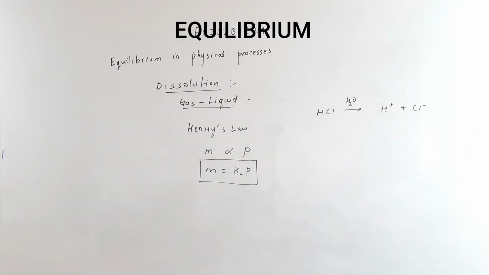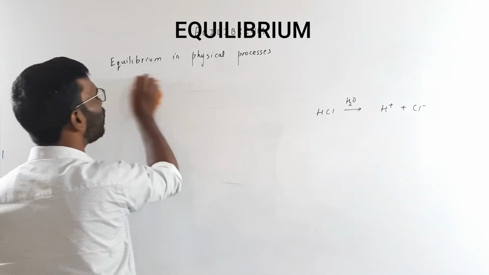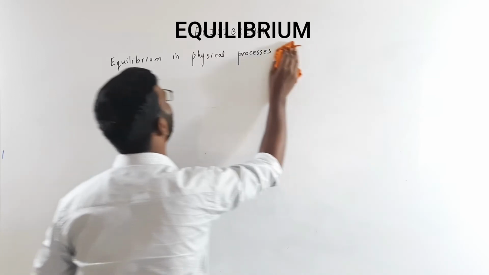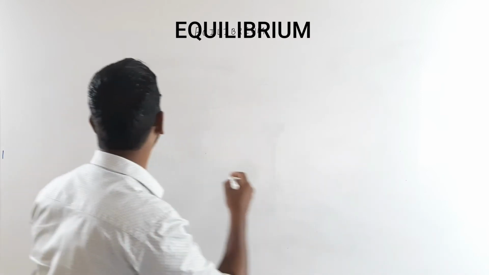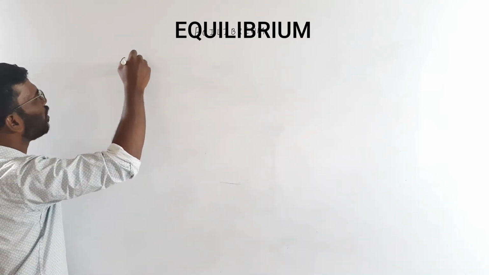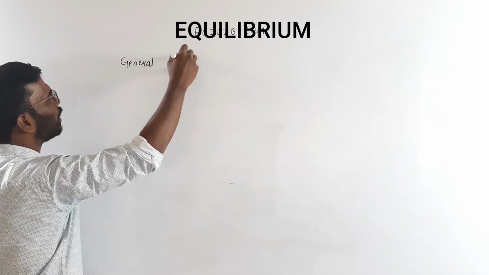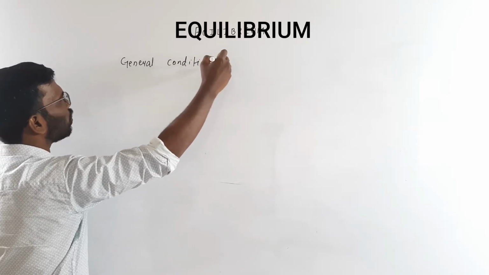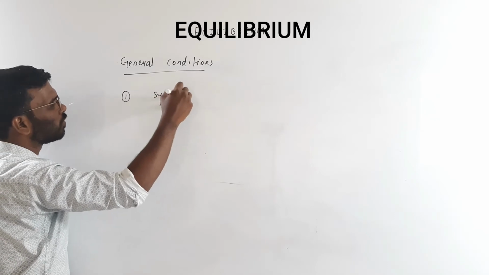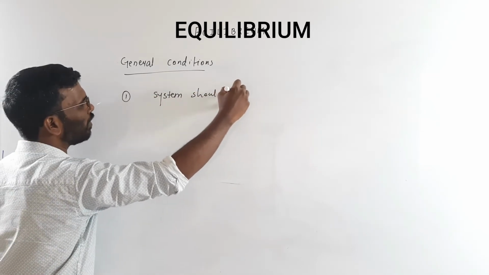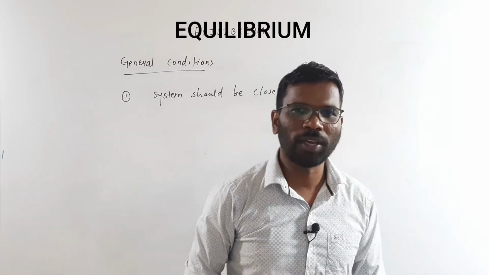Further, let us understand the general characteristics of equilibrium. How should the equilibrium be? The first general condition is that the system should be closed. Only in a closed system will the equilibrium take place.